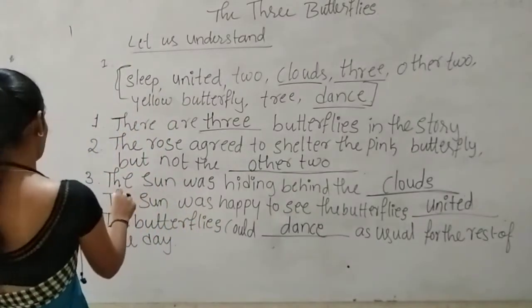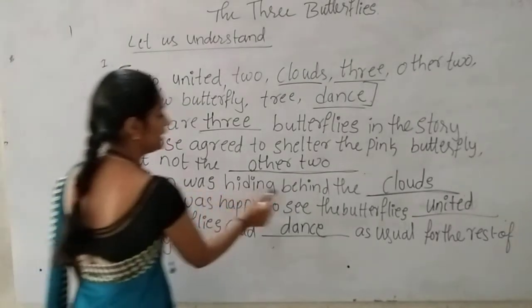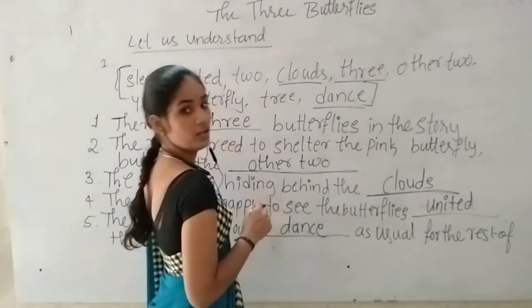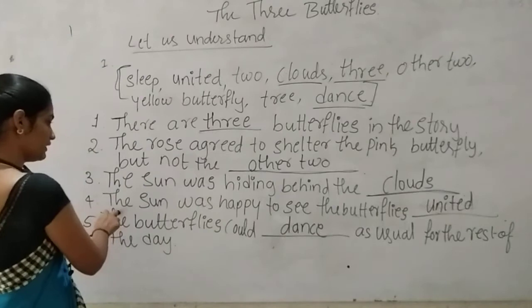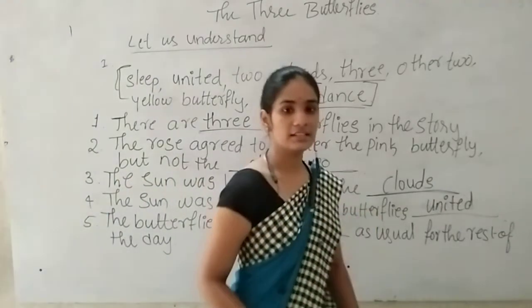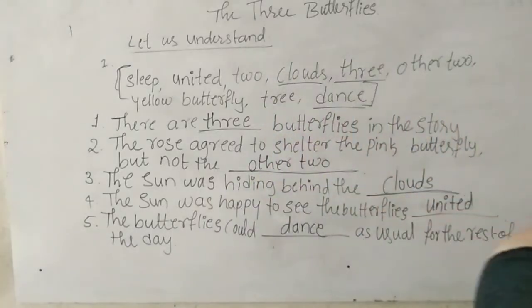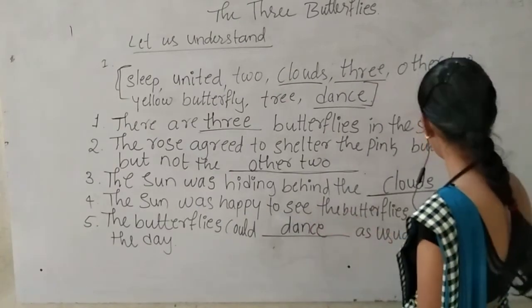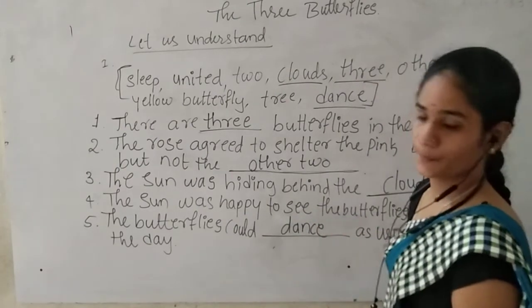Next, the third sentence is: the sun was hiding behind the clouds. The fourth one is: the sun was happy to see the butterflies united. Yes.